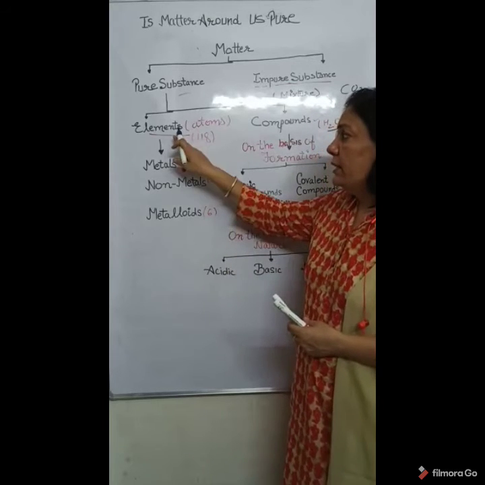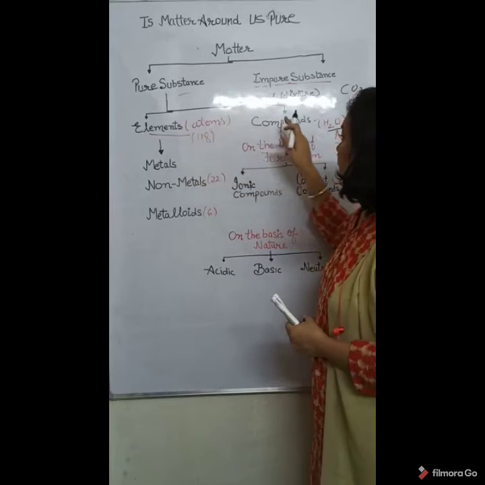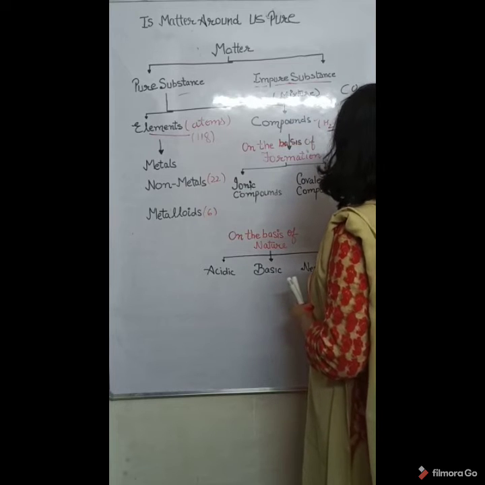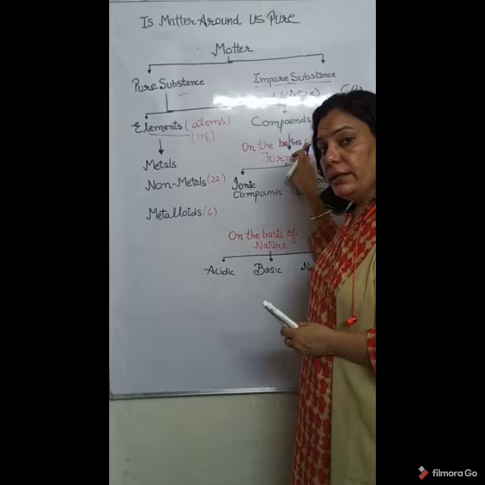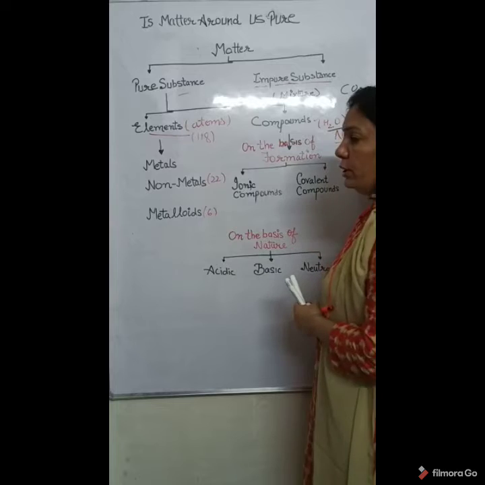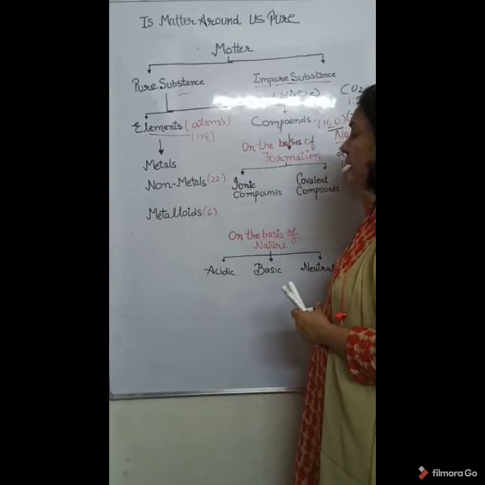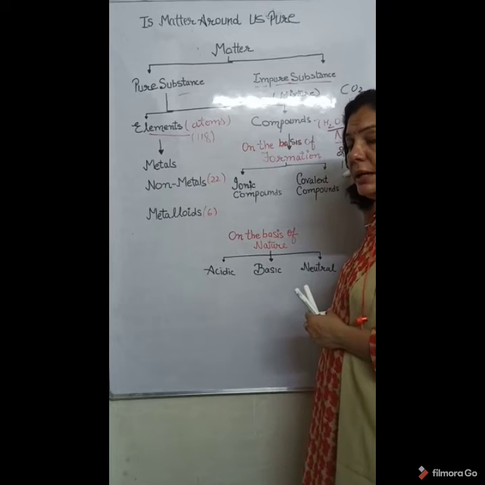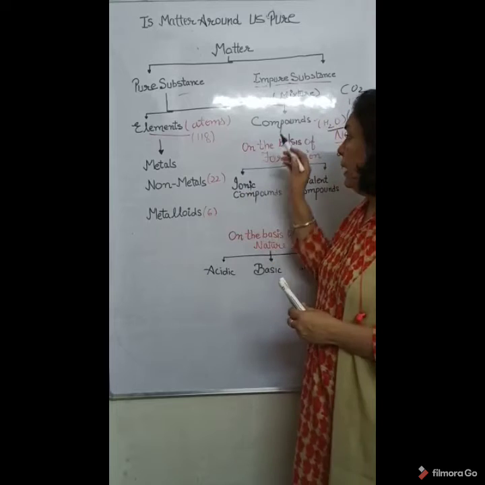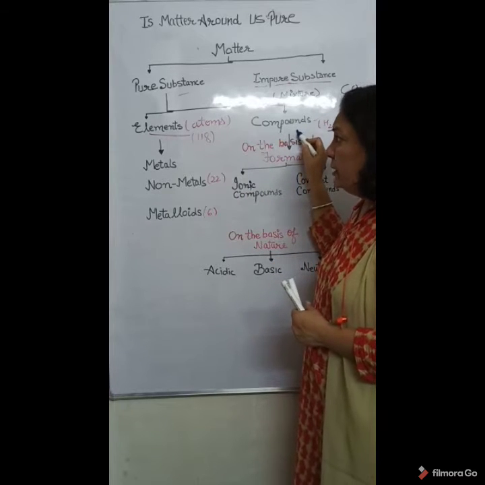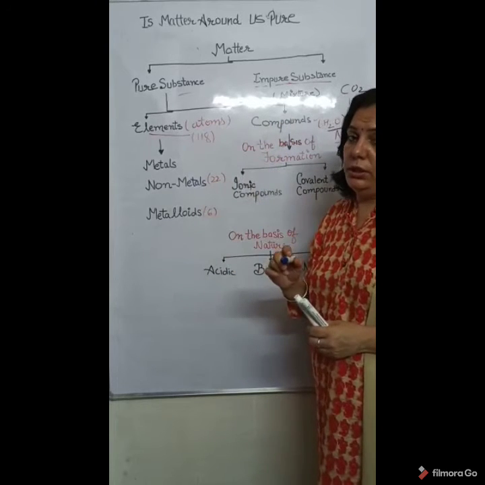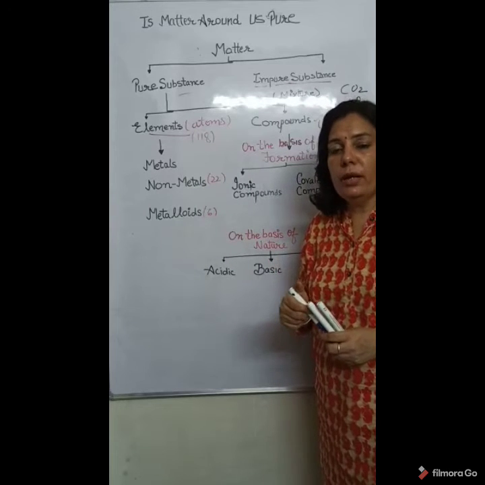If we talk about elements, their smallest particle is atom, but in case of compound, their smallest particle is molecule. Okay children? So if you are given a sample of water, then what will be its smallest particle? H2O molecule. If you have a sample of sodium chloride, then what will be its smallest particle? Molecule of sodium chloride. Okay, it means compounds are formed by elements, but these components are chemically combined with each other. This is the basic definition of compound.